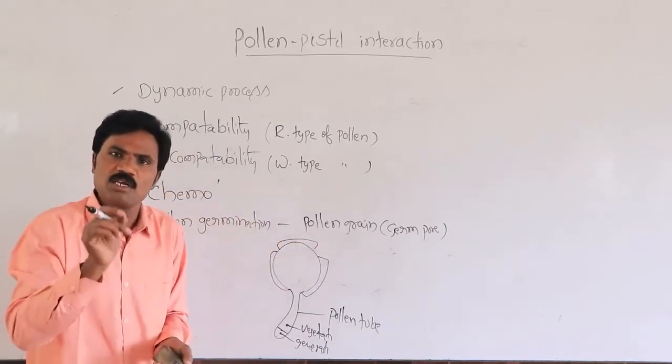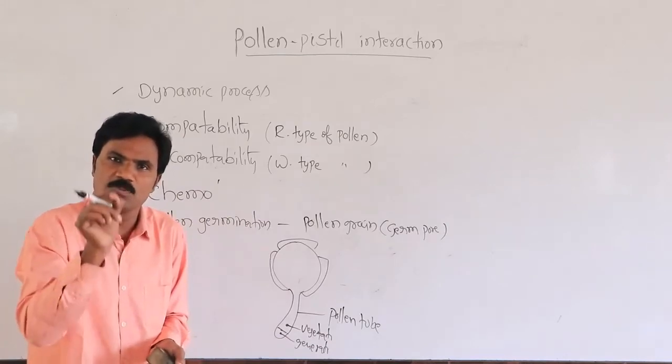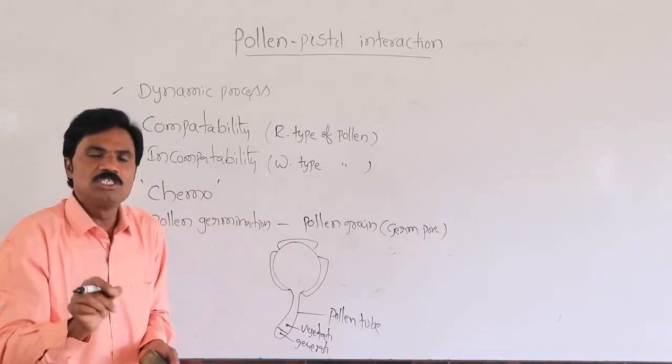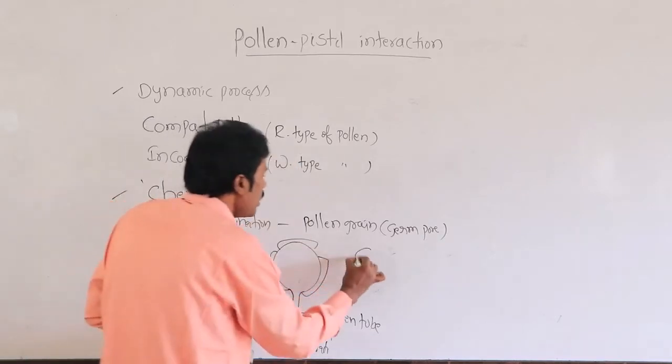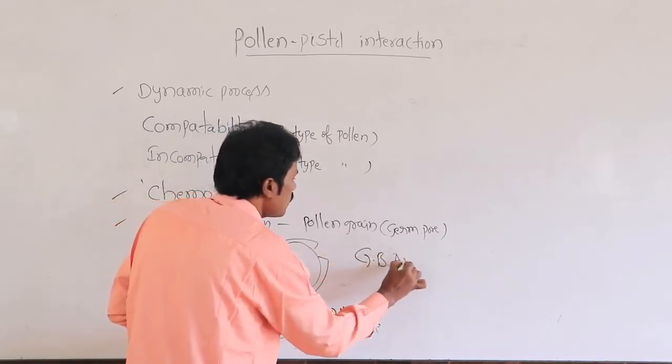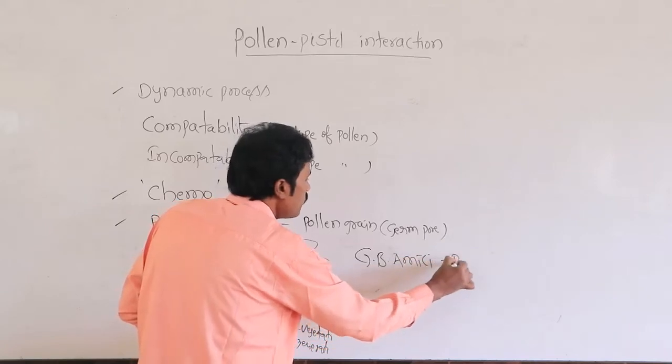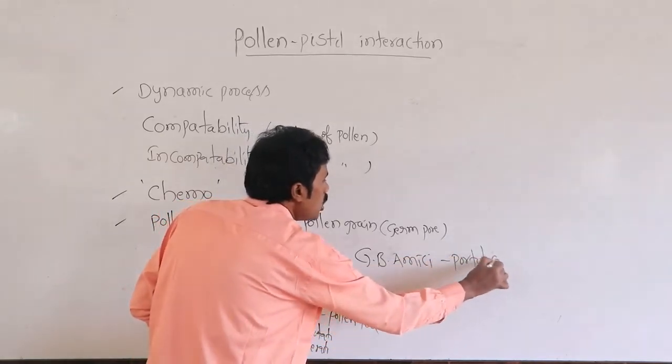Who is the first scientist who explained pollen germination and the pollen tube? That is G.B. Amici, in the Portulaca plant.